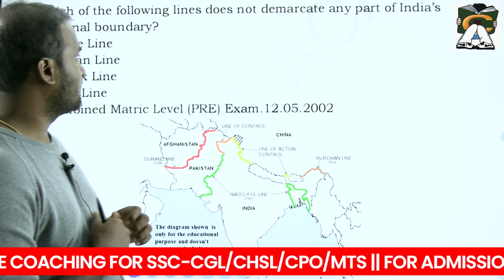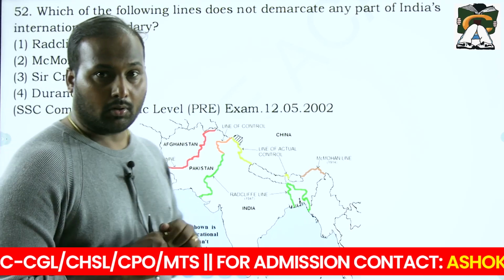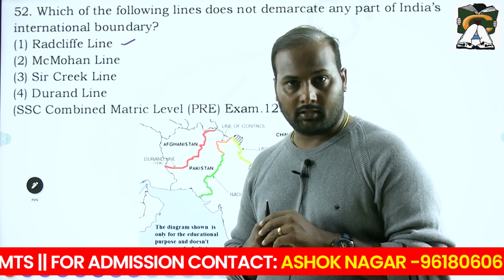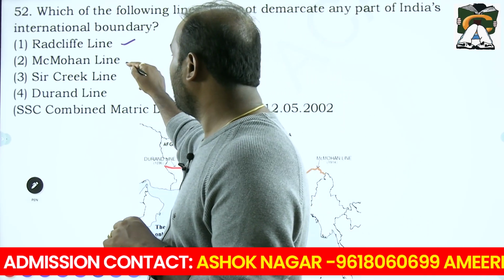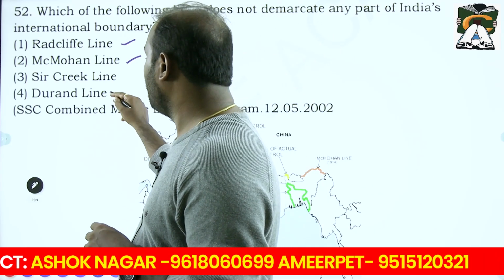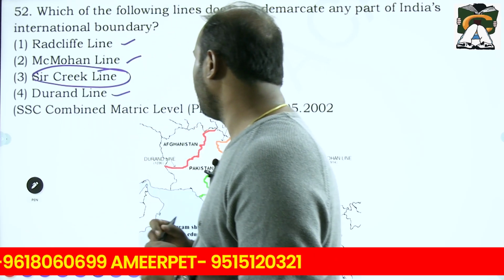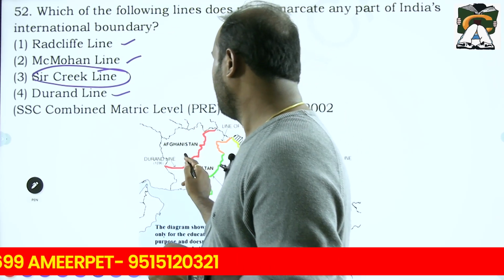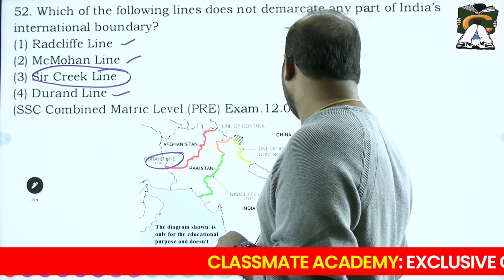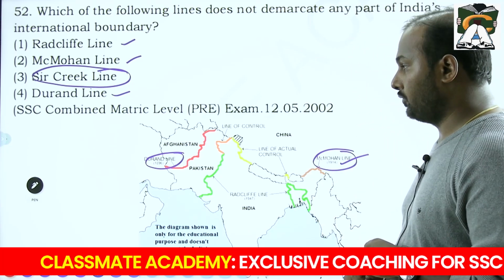Which of the following lines does not demarcate any part of India's international boundary? The Radcliffe line, as I already said, is between India and Pakistan in the year 1947. The McMahon line is between India and China. The other one is the Durand line. Obviously your answer is Sir Creek, a disputed region between India and Pakistan. The Durand line, in the year 1896, is between India and Afghanistan, when the British were ruling. The McMahon line is between India and China in the year 1914.